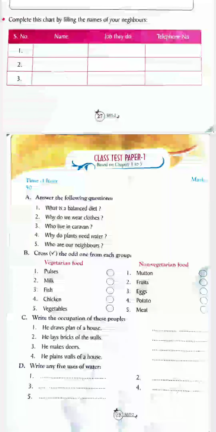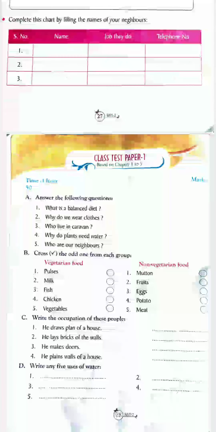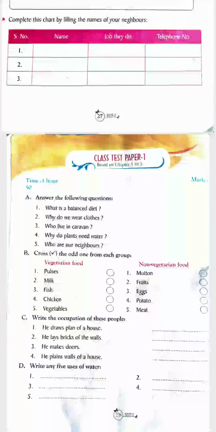After that you can solve this class test paper 1 based on chapters 1 to 5. Write all the answers in your copy without looking at the book or copy. Just try to solve all these without looking. Okay, thank you.